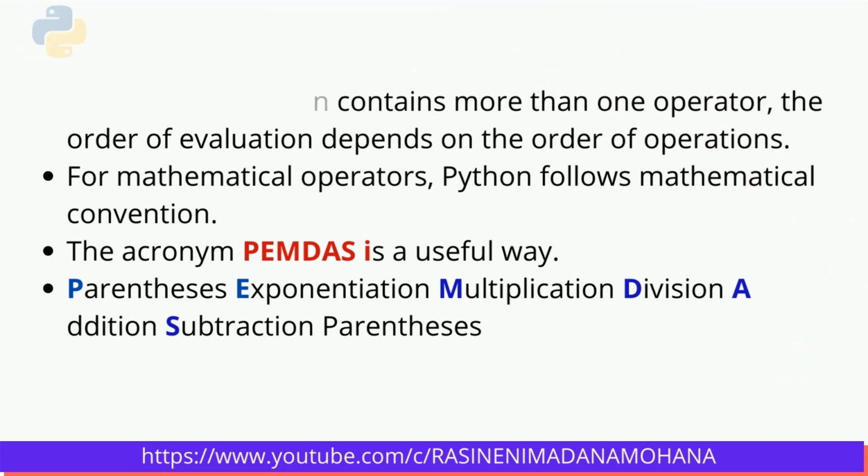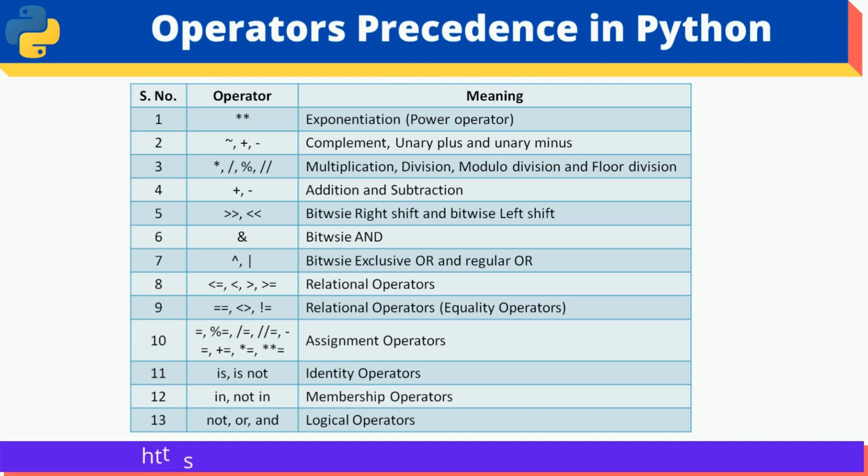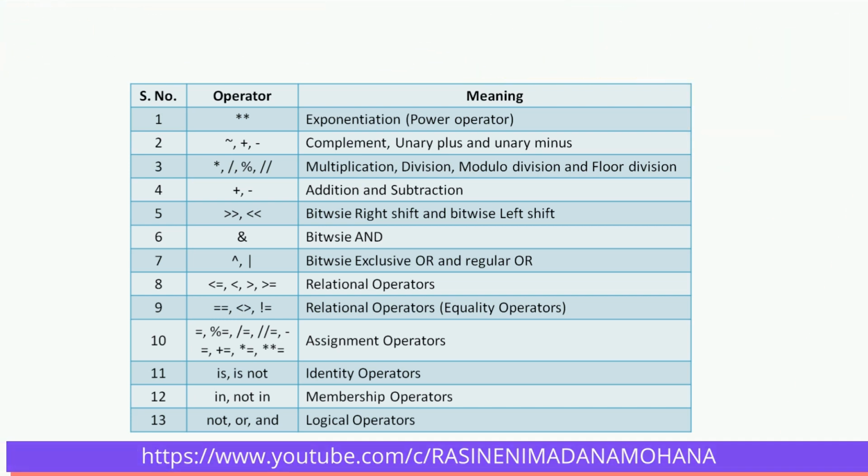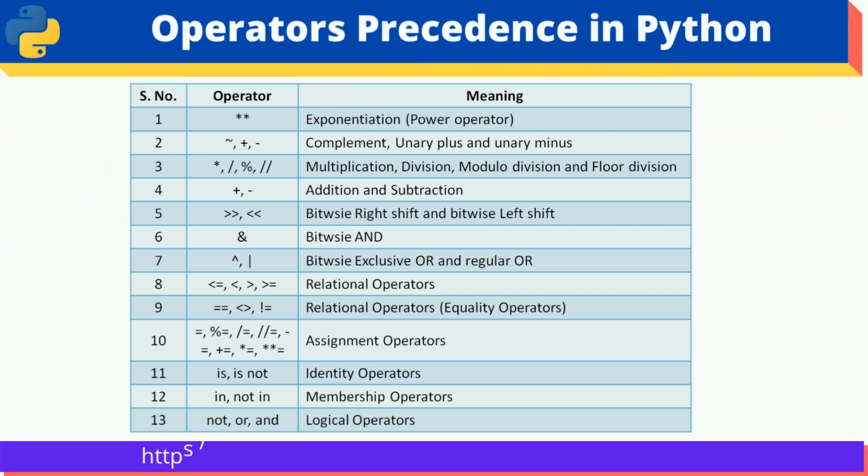Now let us see various operators. The following table shows the various operators, in order from highest precedence to lowest precedence.